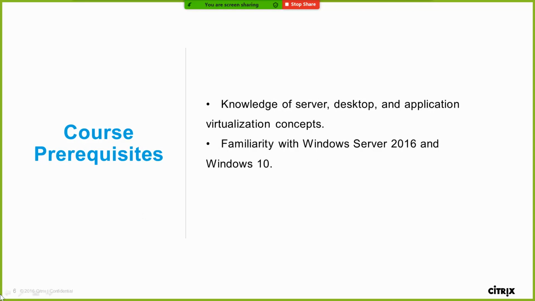Before coming to the class, the candidate should have some idea about what is the meaning of server, what is the meaning of desktop, and what is the meaning of applications. Even if he doesn't have an idea about the differences, I already discussed the Windows concepts. In the Windows concepts, I'll explain what a server operating system means, what versions are available in Windows, and the desktop operating systems like Windows 7, Windows 8, Windows 10, how to install and how to configure. For example, if we are installing one application, how to install, where the files will be stored, and what the executable files are.